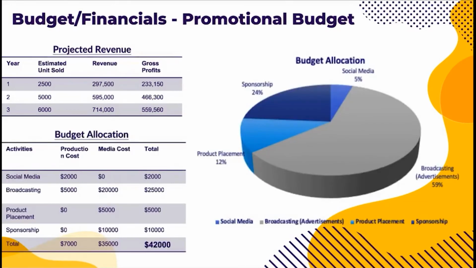And in order to make those projected revenues a reality, we decided to carefully allocate our promotional budget of $42,000 to activities that we believe would be most effective. And we decided to allocate it towards social media, broadcasting, product placement, and sponsorships. And as seen on the pie graph, we believe broadcasting advertisements is worth the most, because we believe it would be the most effective in raising awareness of our product to a large audience at a lower cost during the introductory phase.